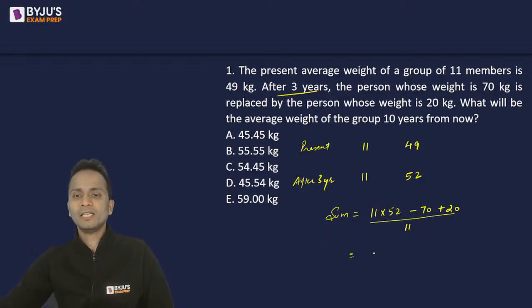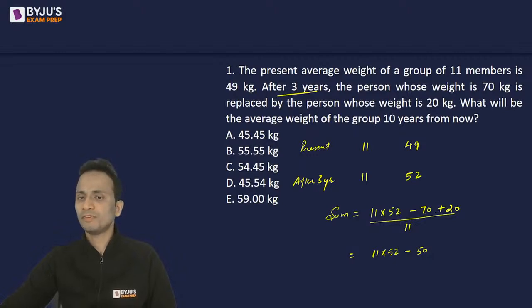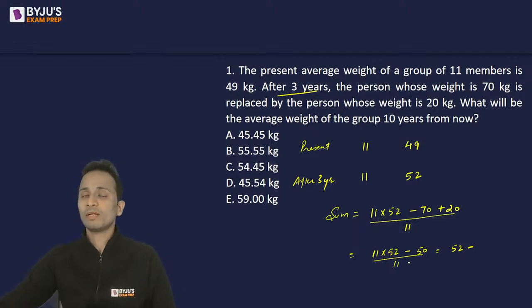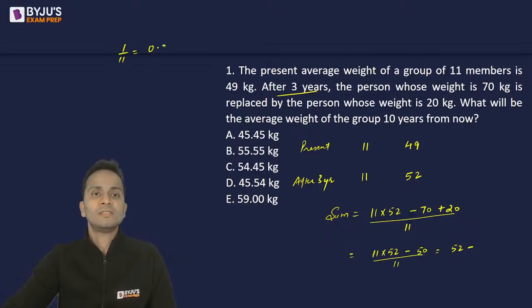Upon calculations I can write it as 11 into 52 minus 50, divided by 11. So 11 into 52 divided by 11 will be 52 only, minus 50 upon 11. Now 1 upon 11 in terms of percentages is 9.09, and in terms of decimals it will be 0.909. Okay, let's write the values of 100 upon 11 here.